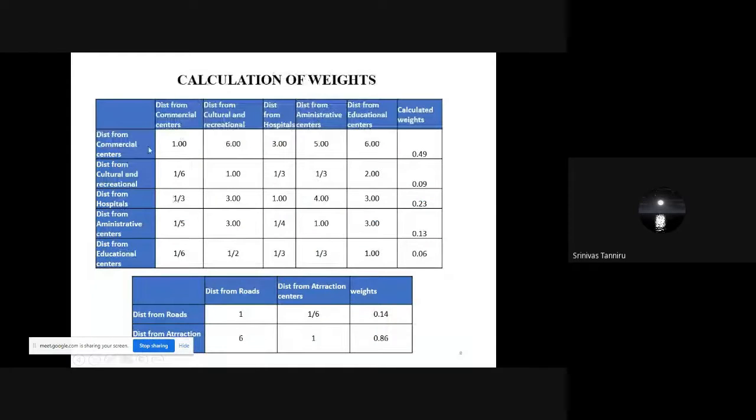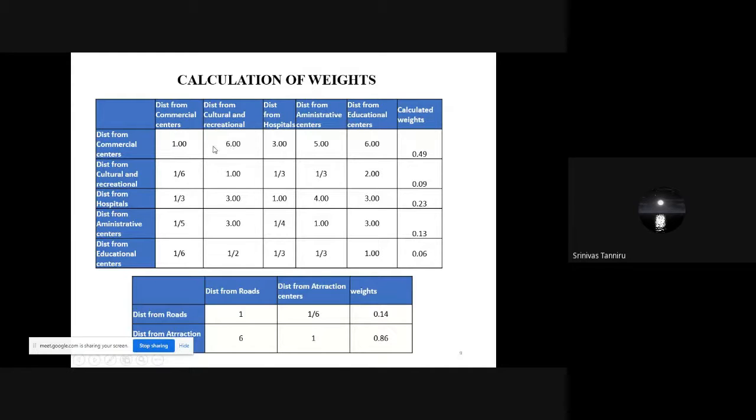Here, when we talk about distance from the commercial center compared with distance from the cultural and recreational facility, provision of a parking facility near the commercial center is more important than provision of a parking facility near a cultural or recreational center.